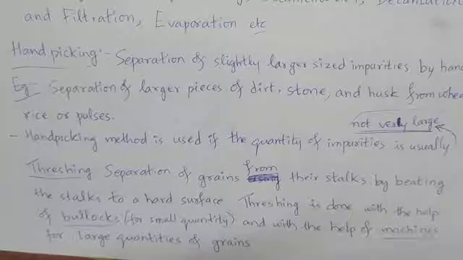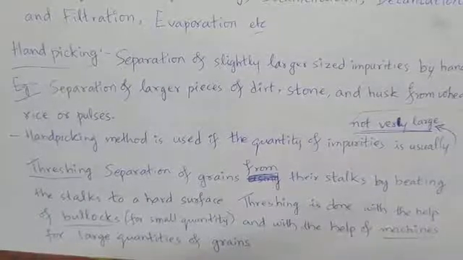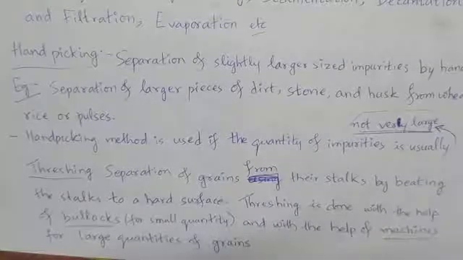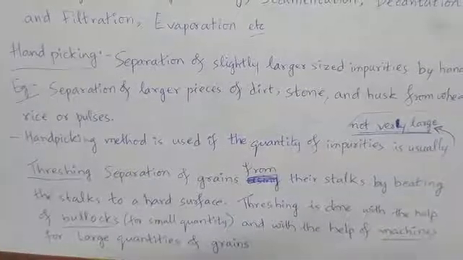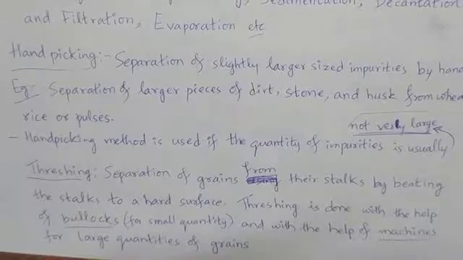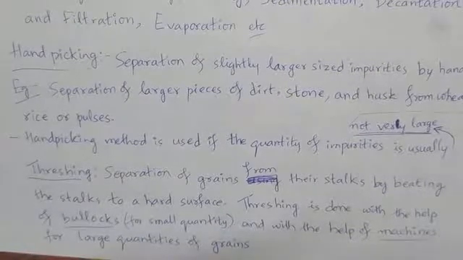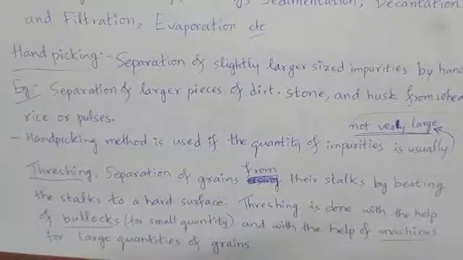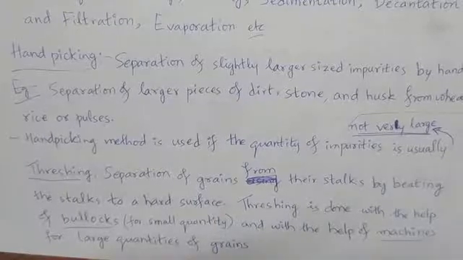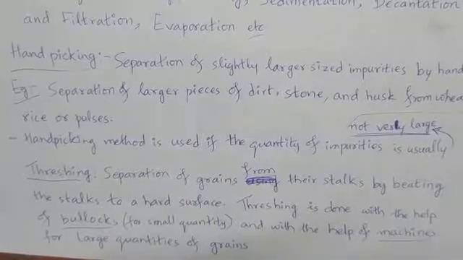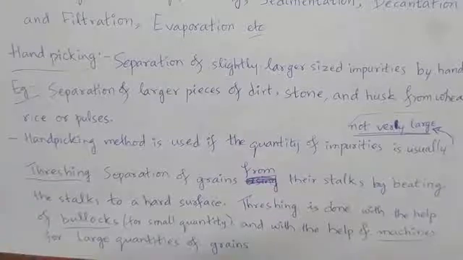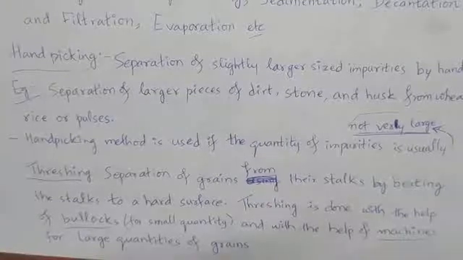Grains are small in size and very large in number. Like how you pick the mangoes one by one with your hand, you can't do it for the grains. Whatever the cut portion of the plant is, that is called stalk, and grains are attached to the stalks. How to separate these large number of grains which are small in size?